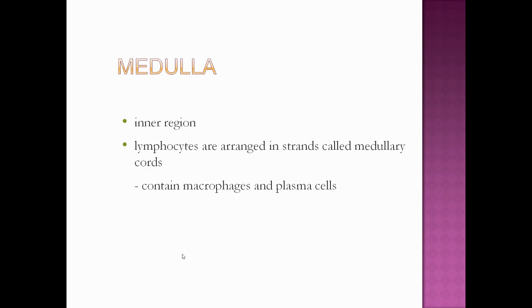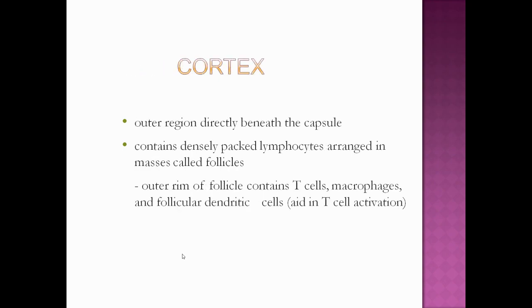So, outermost is the capsule, then the internal region is divided again into the cortex and medulla.